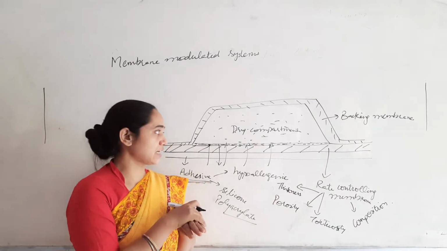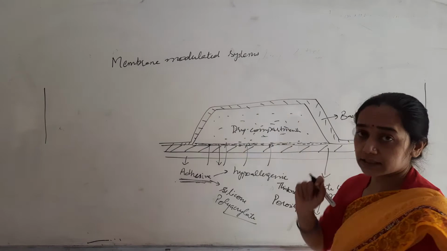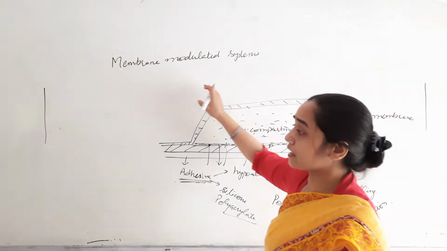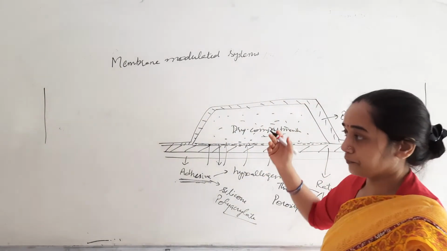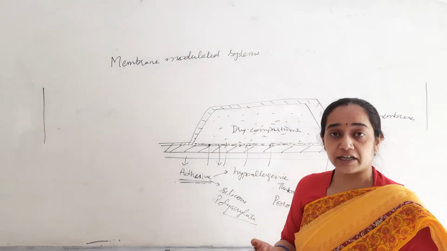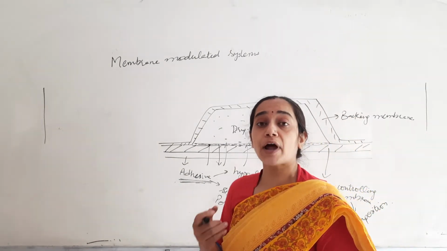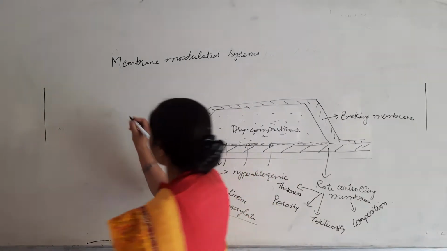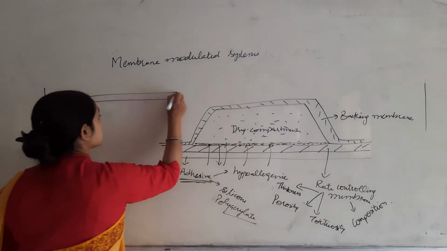Now these membrane modulated systems are available in the market, with formulations like Catapress. There are nitroglycerin preparations which are membrane modulated, as well as progesterone intrauterine devices, where the rate controlling membrane is present and it has a structure like this.